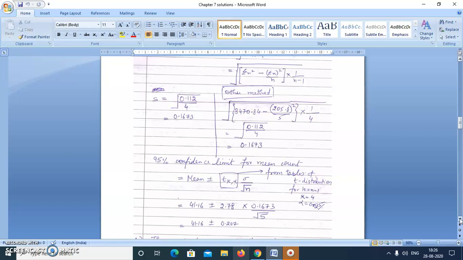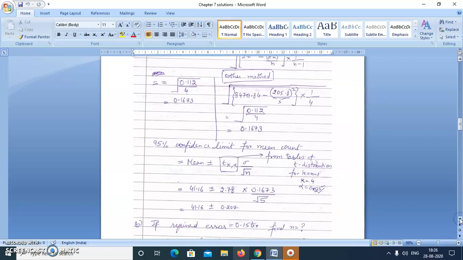Why 0.025? It is basically, if we take 95% as 0.95, then (1 minus 0.95) divided by 2. So we will take alpha equal to 0.025 and k equal to 4 and see the value of the t statistic from the t value tables, and you will find it is 2.78. Then we can put the value of sigma and root n and calculate this error, and this is your 95% confidence limit, 41.16 plus minus 0.207.